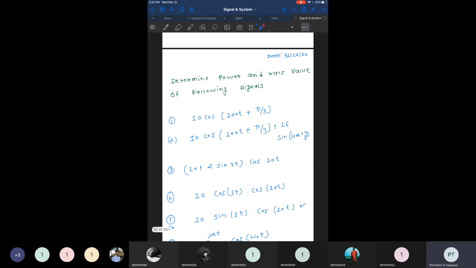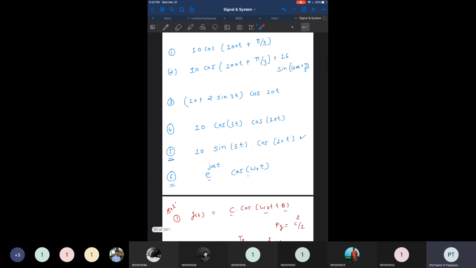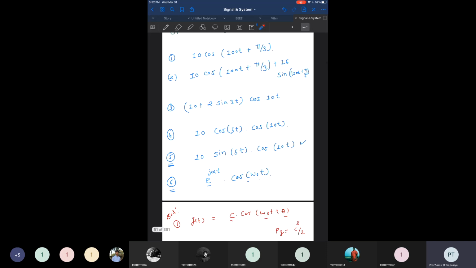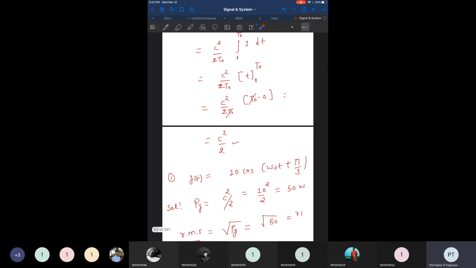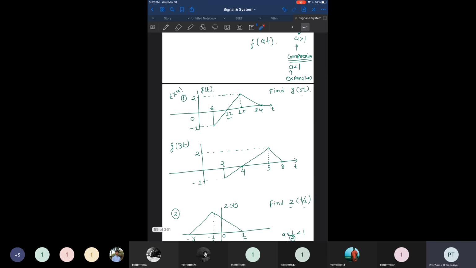In the next few lectures, we discussed the power and RMS value of a signal. Some signals are given and we need to find the power and RMS value. By using the formula, we can find it. We spent a significant amount of time solving the 6 examples, maybe one lecture, about 1 hour, to find the power. So we can apply this formula and find the power. This is related to the power and amplitude of the signal.